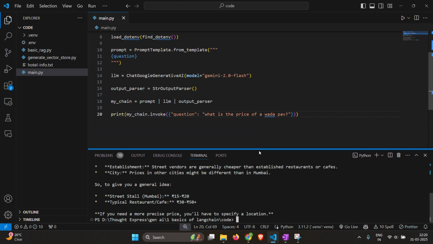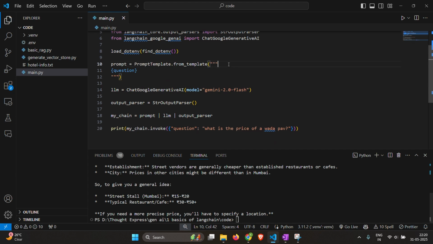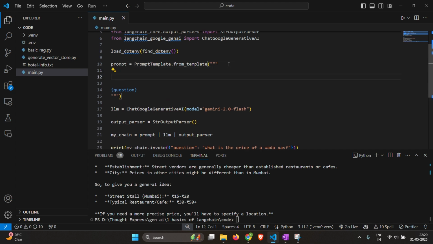But this is not what we want, right? If we own a hotel and we want to make a chatbot for our own hotel, we would want it to be able to give the price of the vada pav that we are selling it at and not some generic answer. So what do you think can be done? One simple solution might be just add all the information in the prompt, right?